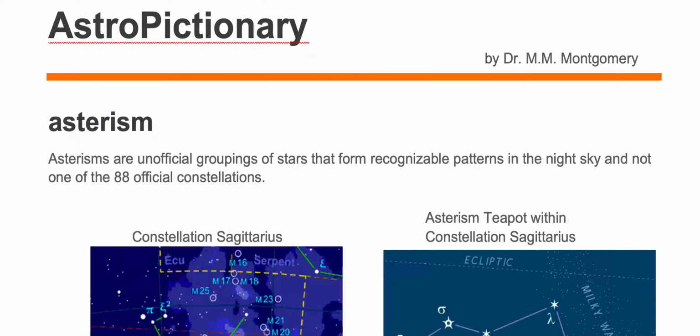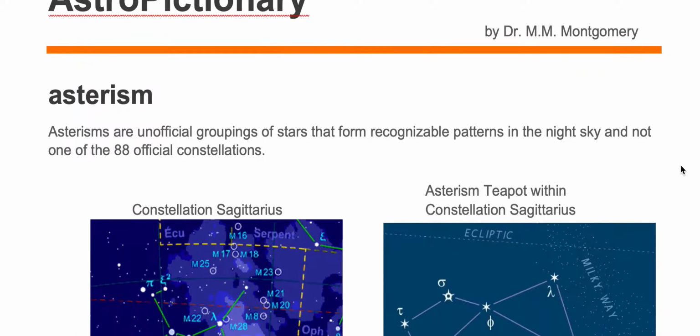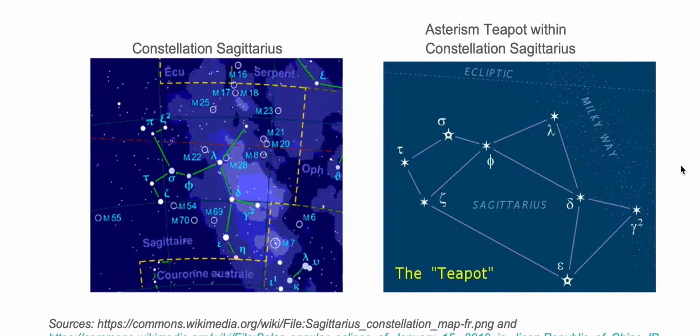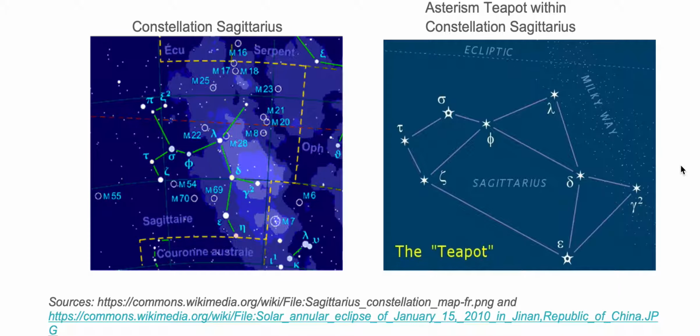Asterisms are unofficial groupings of stars that form recognizable patterns in the night sky and are not one of the 88 official constellations. Famous asterisms are the Big Dipper and Little Dipper, for example. Another asterism that we're going to look at is the teapot within the constellation of Sagittarius.